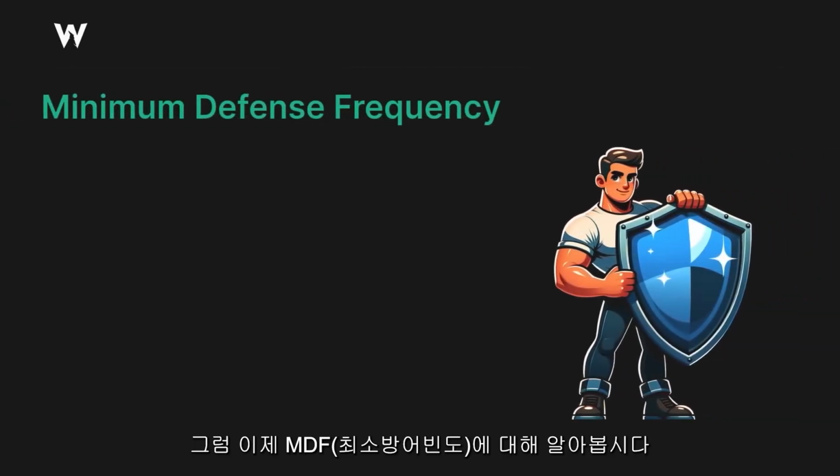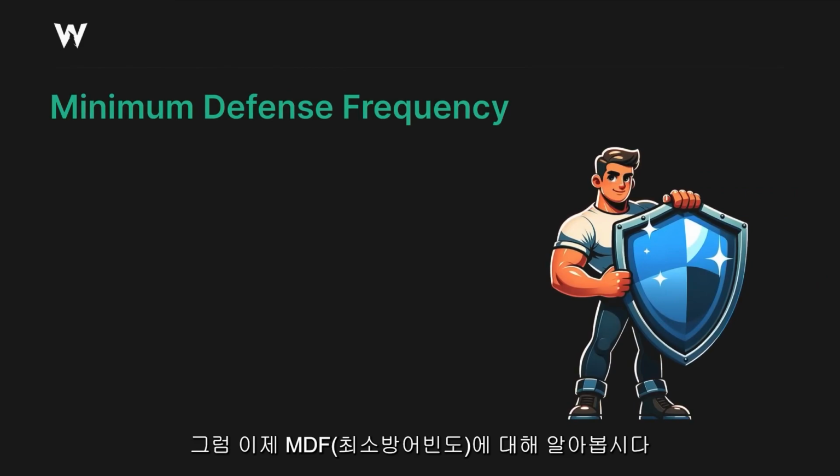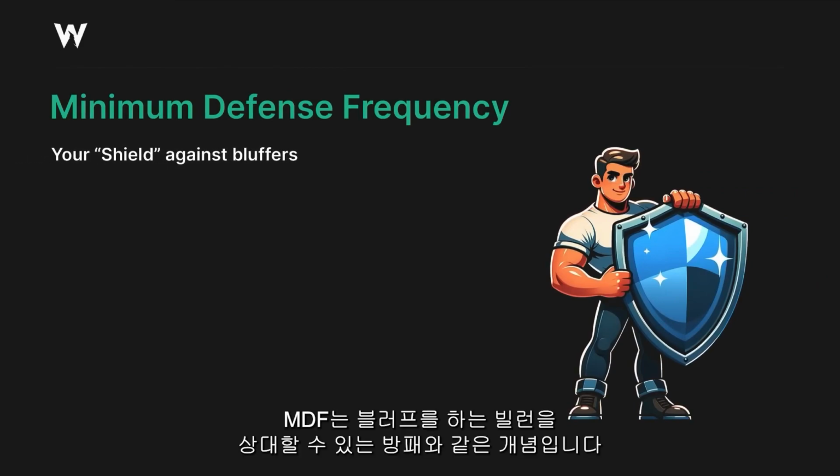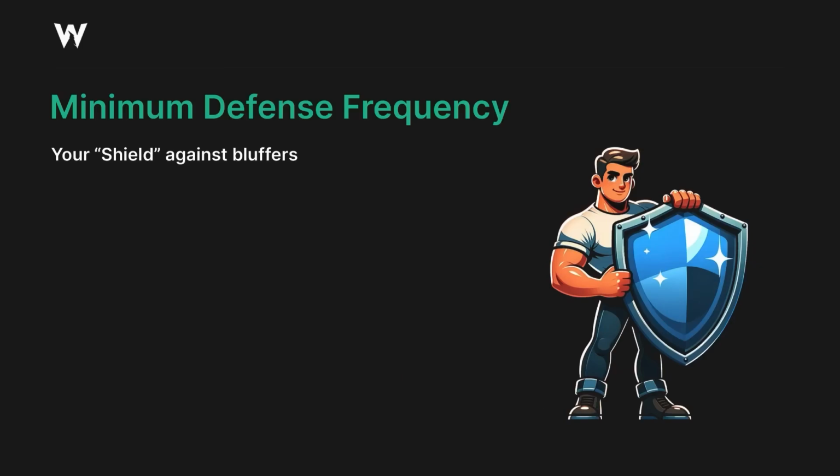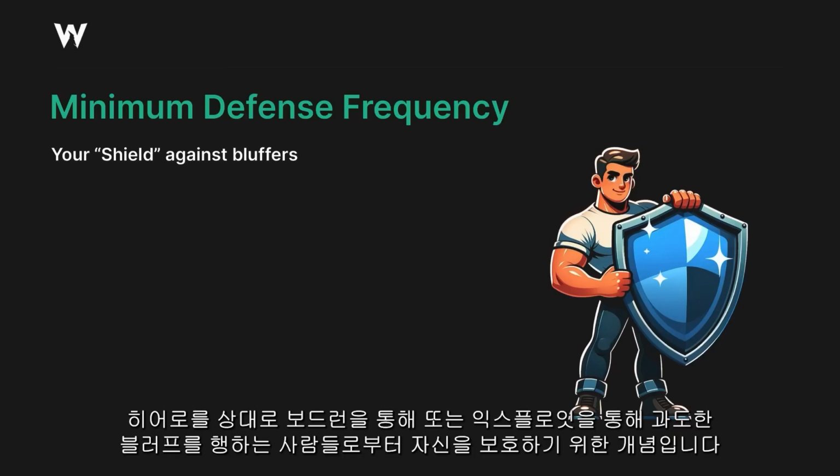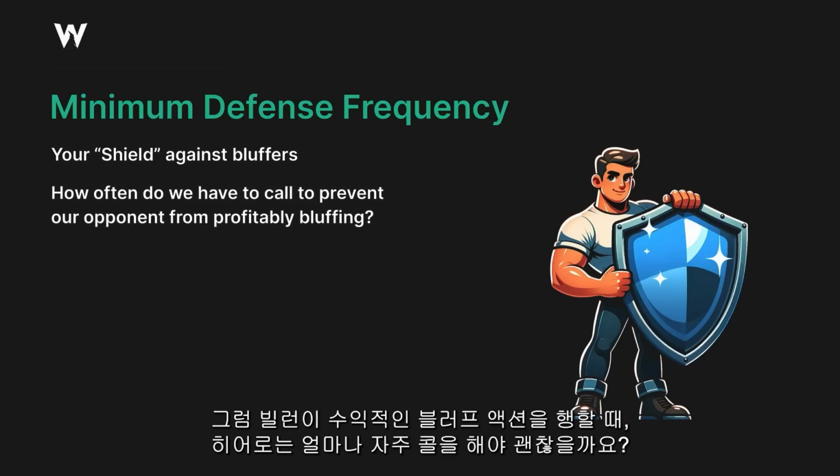Let's talk about minimum defense frequency. MDF is your shield against bluffers. It's how you prevent people from running you over and exploiting you by over bluffing. So, how often do we have to call to prevent our opponent from profitably bluffing?